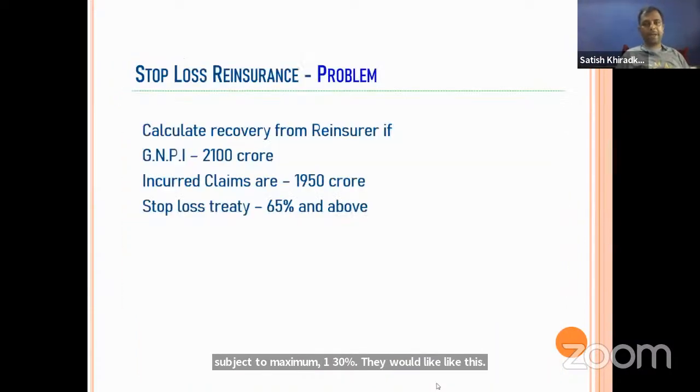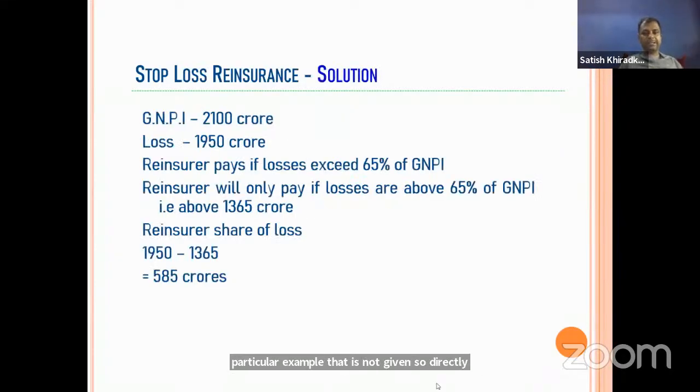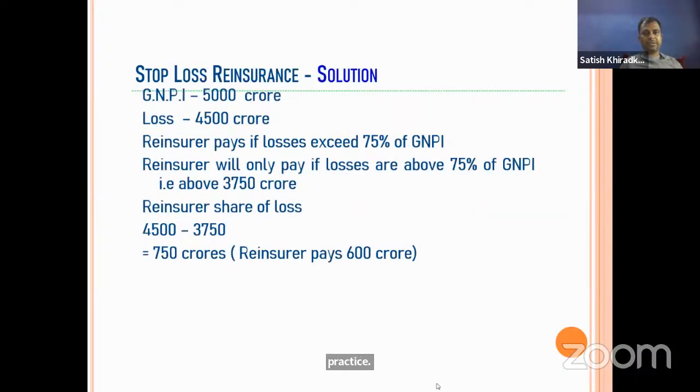Now one example is there for the stop loss. GNPI is given, incurred claims are given, stop loss rate is 65% and above. In this particular example, a cap is not given, so directly whatever is over and above 65% should be the answer. As we have taken many examples, I'm not covering this one. This is for your practice. The answer is also given in the PPTs.